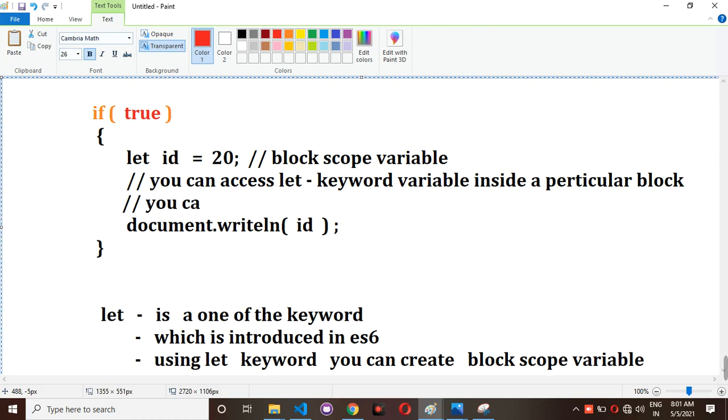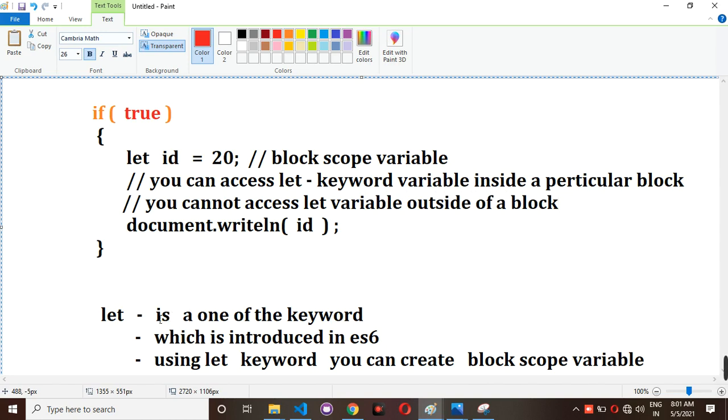You cannot access a let variable outside of a block. Again, I am repeating.